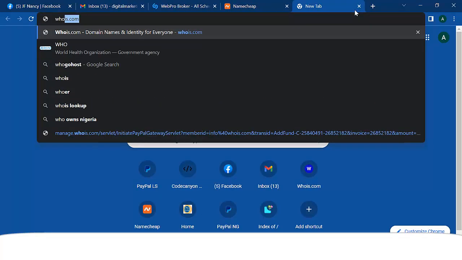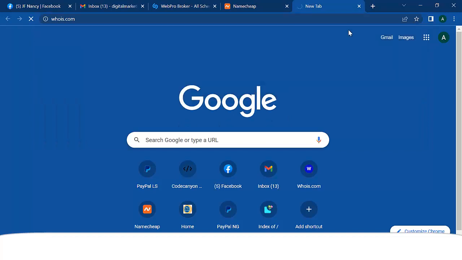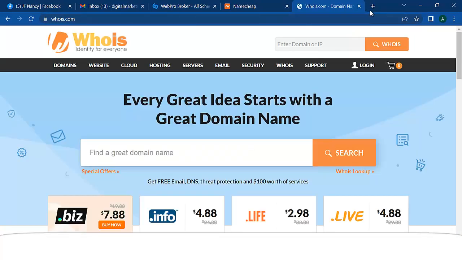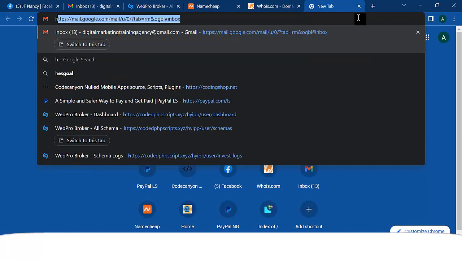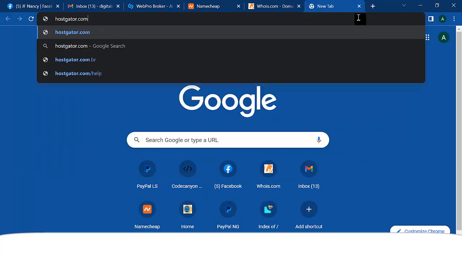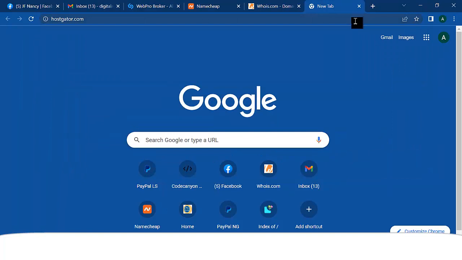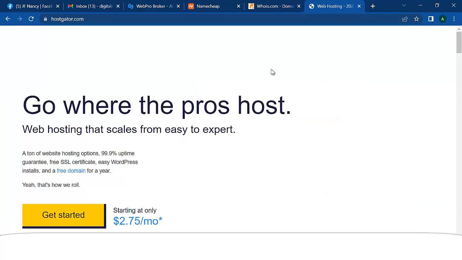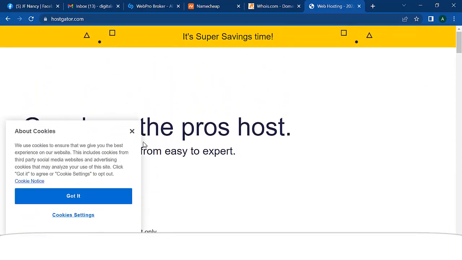In that mail they're just going to tell you how you are going to log in to your hosting account. Another very good hosting I also use is whois.com, right? Whois.com is also not bad. Another one is hostgator.com, right? So you can go ahead and purchase hosting and domain name from any of these guys. Just follow the same steps.